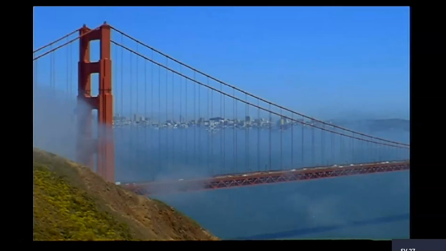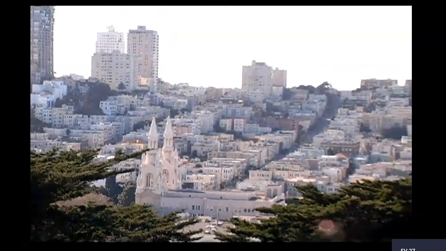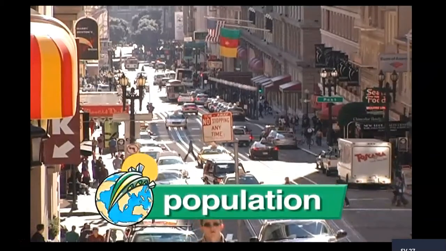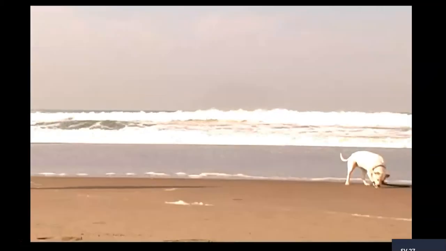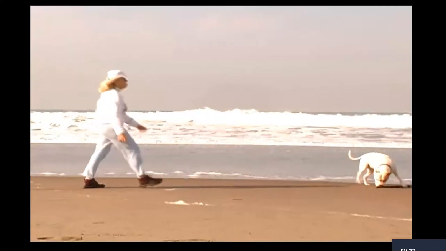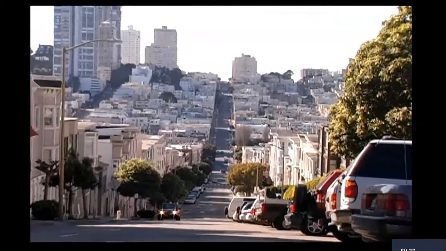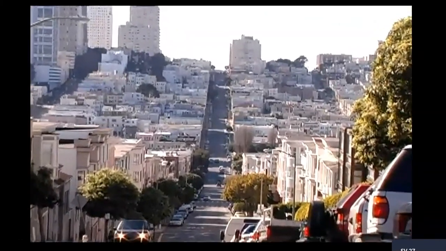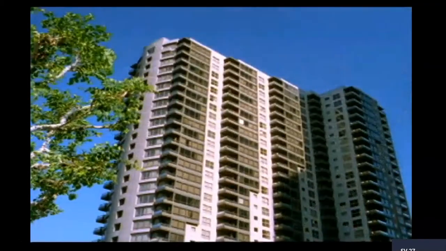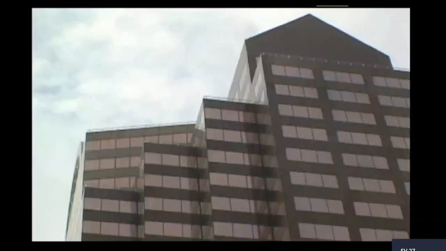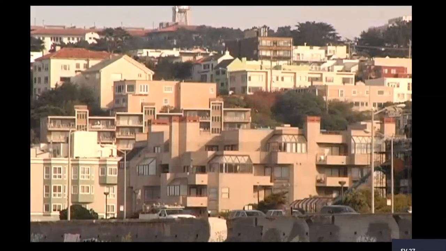An urban community can be a city like San Francisco. An urban community has a large population. A population is the number of people living in a community. Since so many people live in a city, they all have to live very close together. Urban communities have hundreds of apartment buildings that many people can live in together. Urban areas can also have thousands of homes.